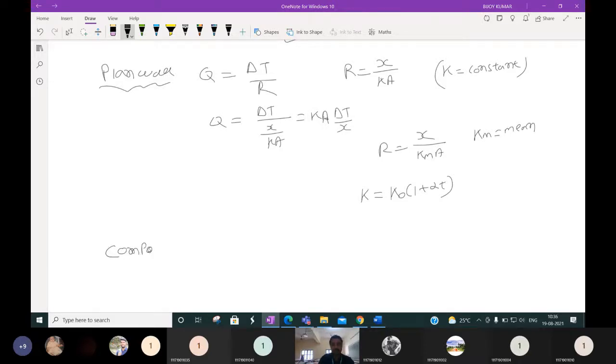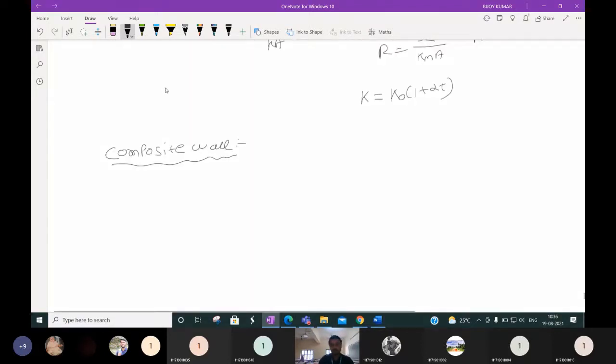Then composite wall. What is the composite wall? Can anyone say? We discussed it two classes before. Mixing of walls, more number of walls. Yeah, not mixing, you can say joining of multiple walls.